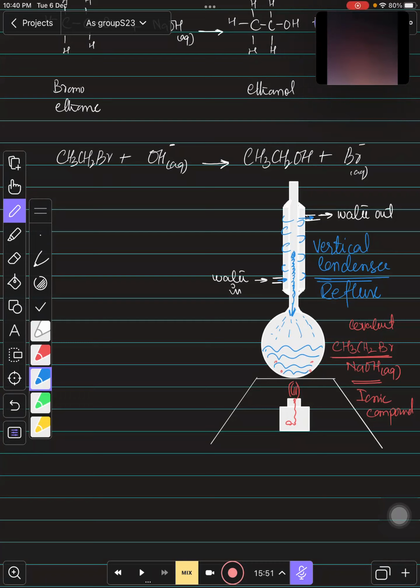Yes, sir. The simple thing is this, NaOH, KOH, whatever you are using is actually an ionic compound, so it cannot evaporate, but halogenoalkanes are covalent molecules, so they can evaporate at a low temperature as well. We just need to place the reflux condenser, so they just liquefy the vapors that are trying to escape from the container.